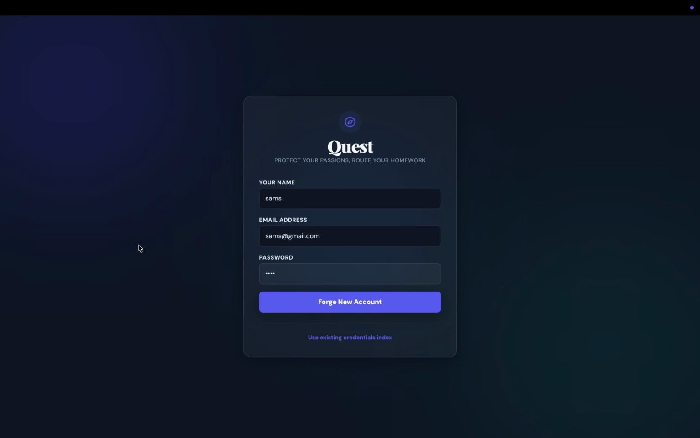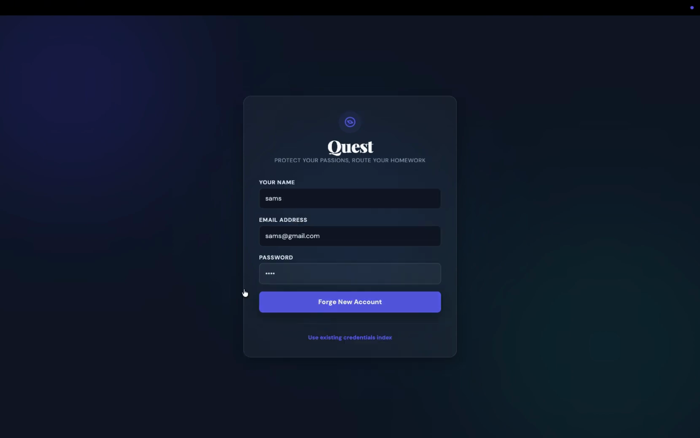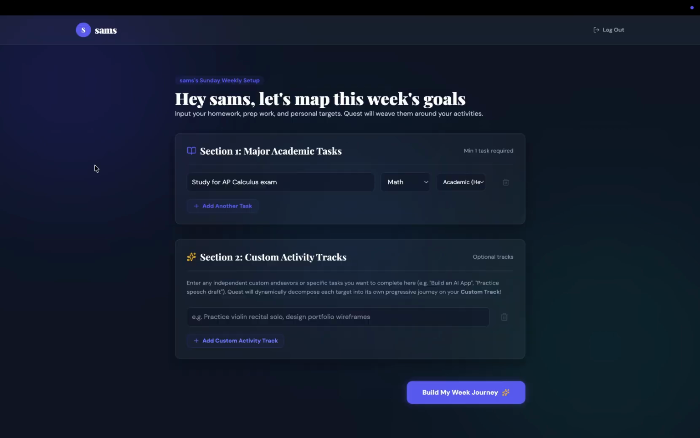Okay, let's go on with the Quest AI demo. When we open the website, we are first greeted with the login page. You can either log in with existing credentials or create a new account. In this case, we're going to create a new account for Sam. When we create a new account, we are greeted with the task sign up page. We can either select an academic task, which we have to have at least one.